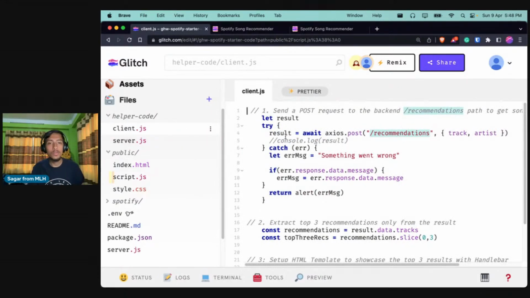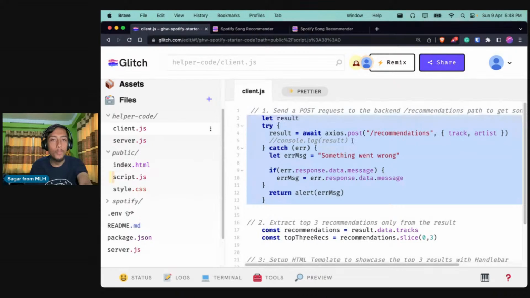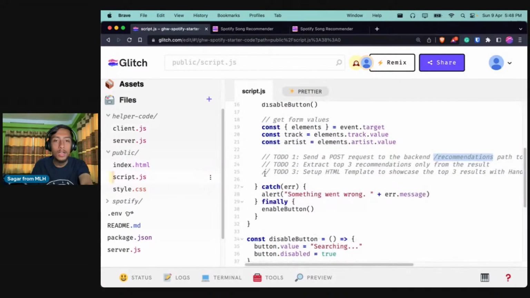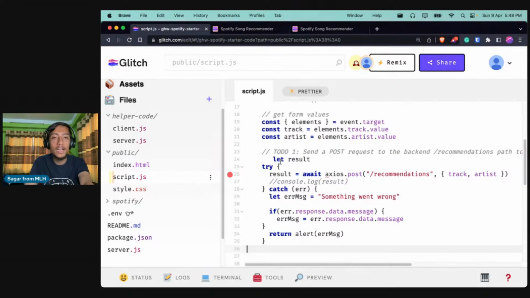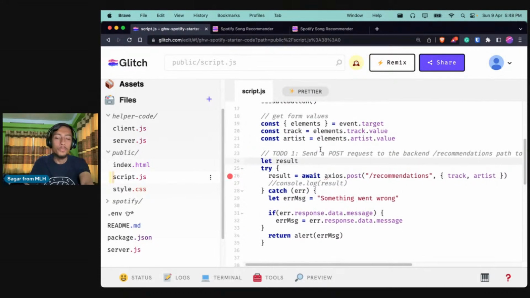If you click on client.js, here you will be able to see the code that is needed to send a post request to the backend, right? So I'll just copy all of this, and I will go to the script.js, and below here, let me just paste the code. Okay, and let's try to see what is happening over here, right? We are first defining a variable called result. Whatever result we get from the post request, we'll store it in a variable called result.